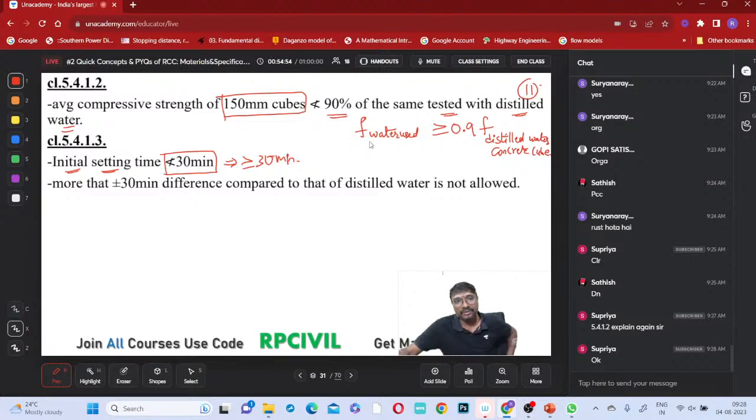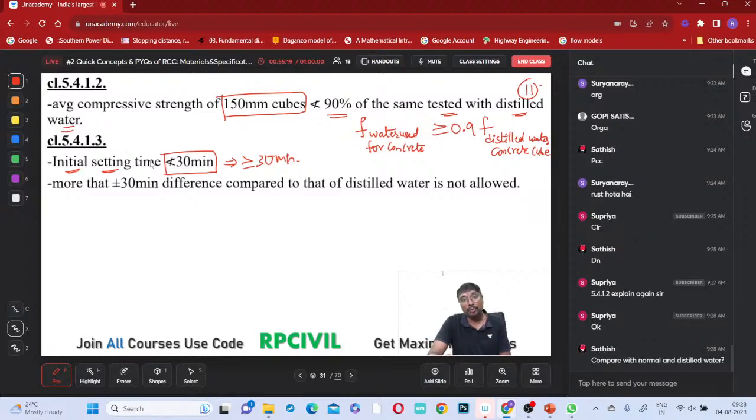So, water used for concrete. Is it clear, everyone? What is the meaning of this clause 5.1, 4.1.2? Because of this water from our available water resource, if the initial setting time comes lesser than 30 minutes, we don't use that water. If the initial setting time is more than 30 minutes, use it. Comparing with the distilled water value in terms of the concrete cube test, more than plus or minus 30 minutes difference compared to distilled water is not allowed.